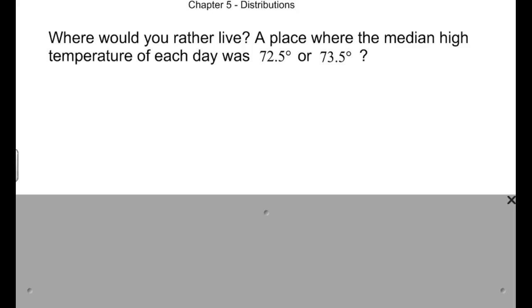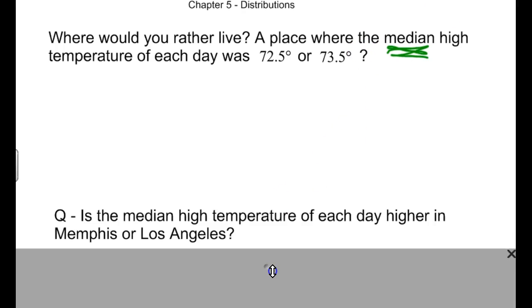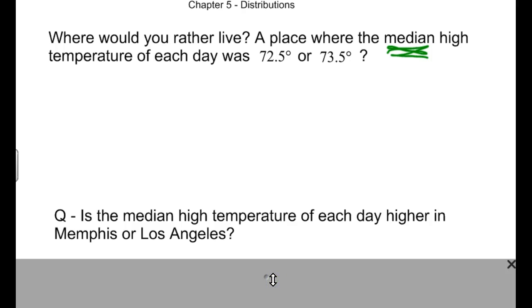So we're on chapter 5, distributions, and things can vary a lot. If we use this idea of median here, if you know just the median temperature, those look pretty similar, 72.5, 73.5. So you might think, well, maybe these cities are very close together. Maybe they're not. Here's the question. Is the median high temperature of each day higher in Memphis or Los Angeles?